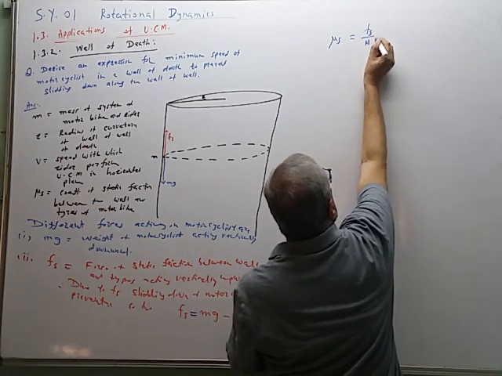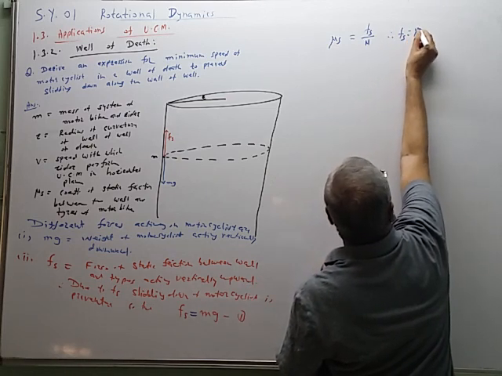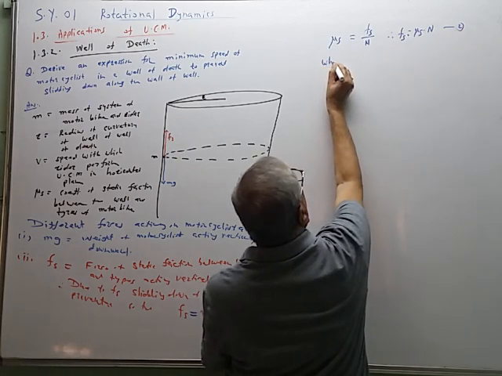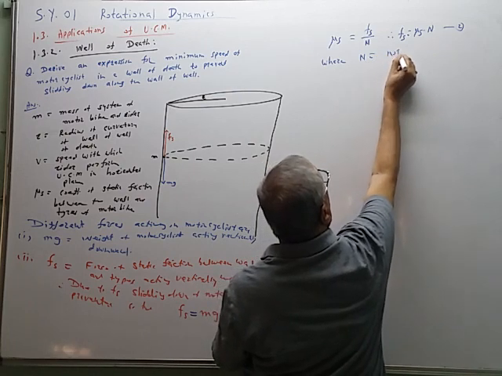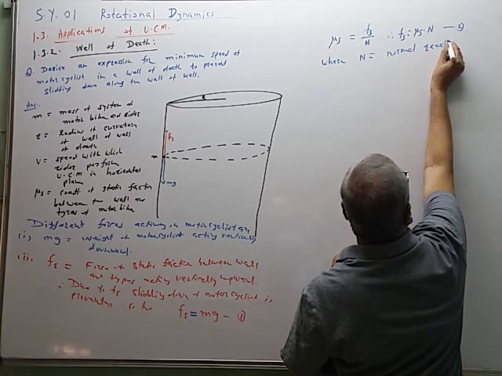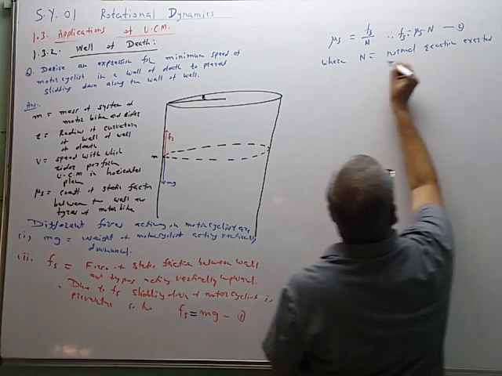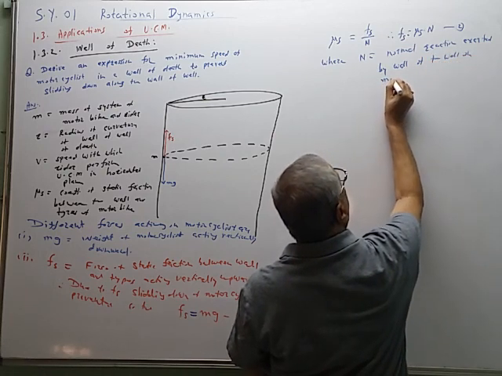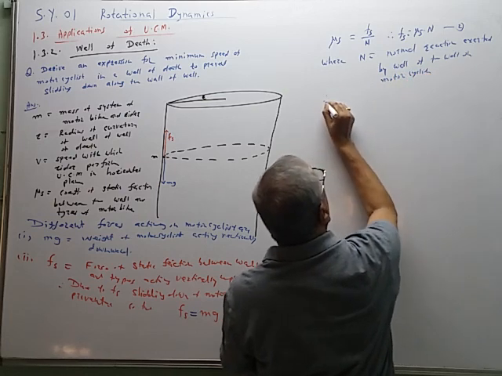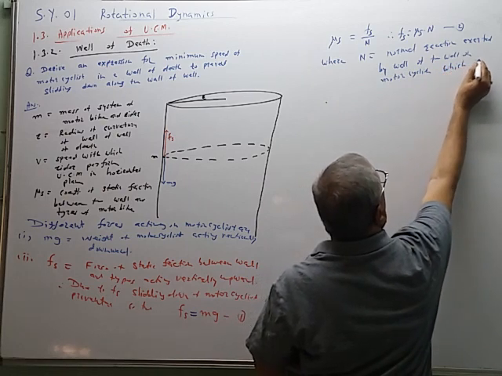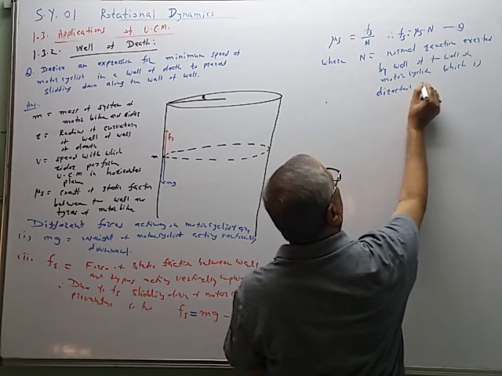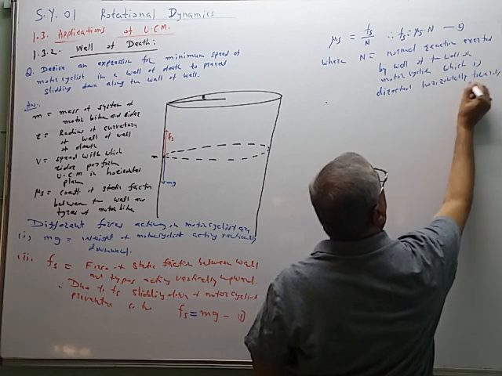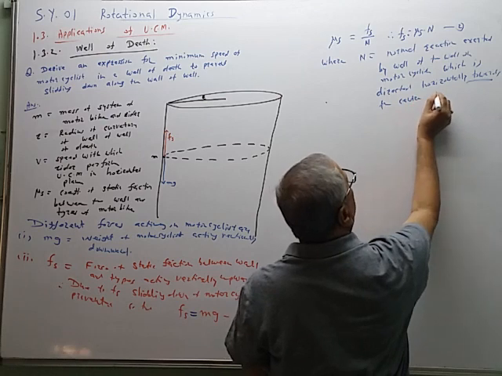It is given by Fs upon N. Therefore, Fs is equal to mu s into N. So this is equation 2, where N is the normal reaction exerted by the wall of the well on the motorcyclist, which is directed horizontally towards the center of the circular path.